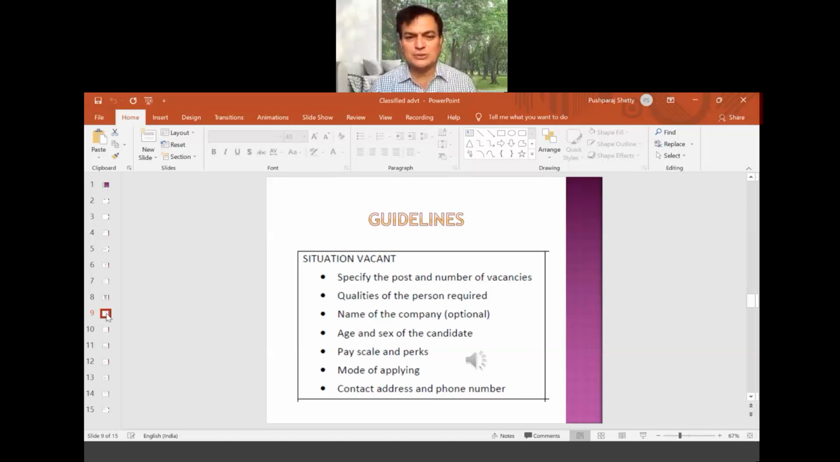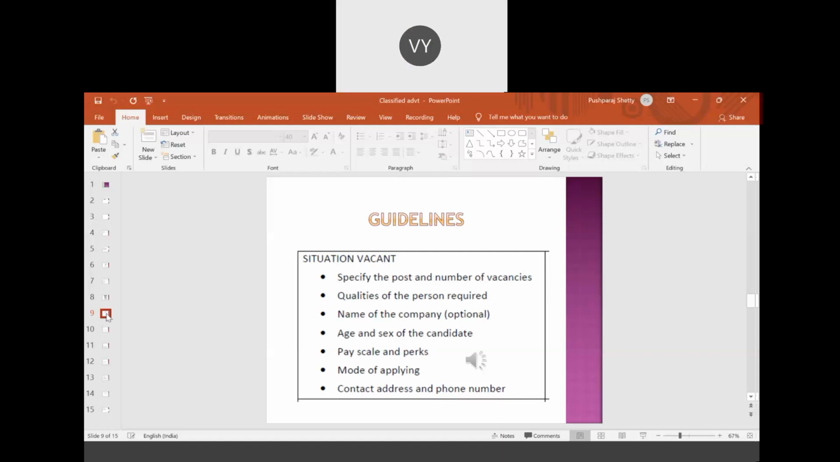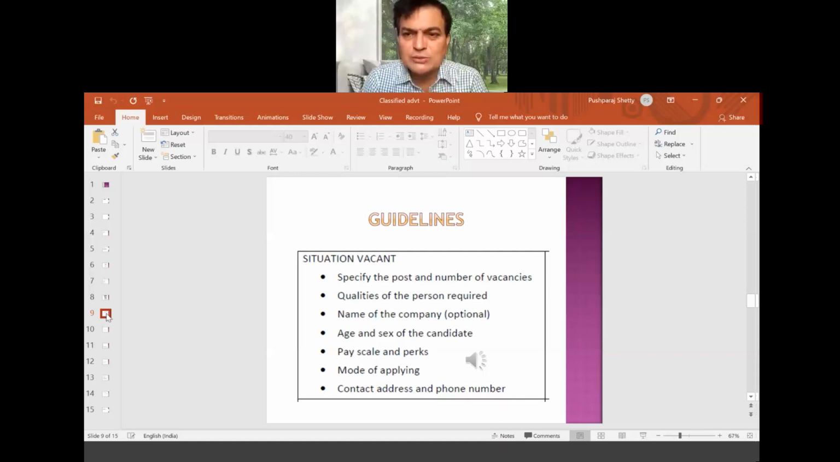If time is there today, we'll see that, otherwise we can see it later. Name of the company is optional. Then age and sex of the candidate. Then pay scale and perks. Mode of applying, how they can apply for this kind of job.